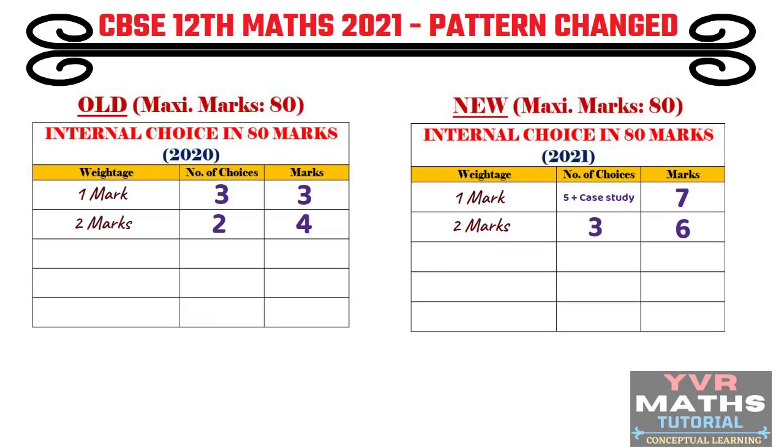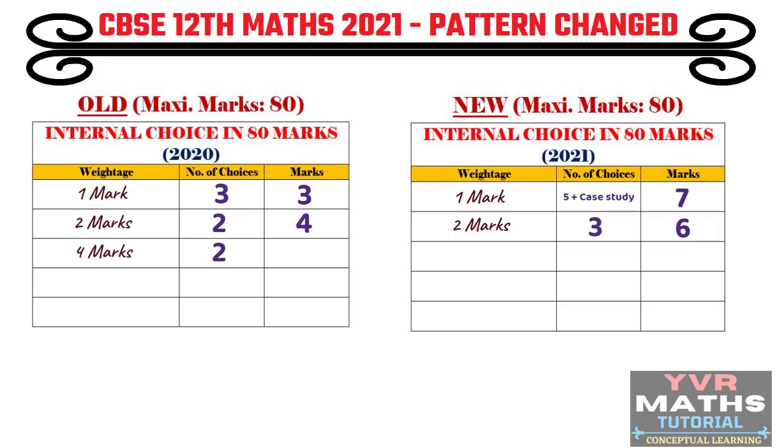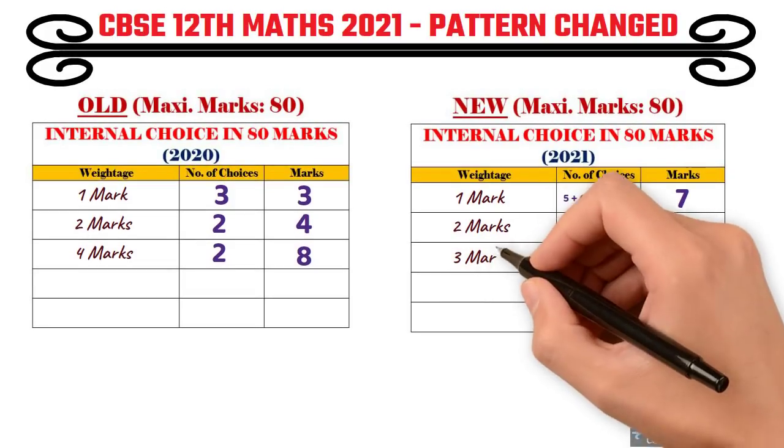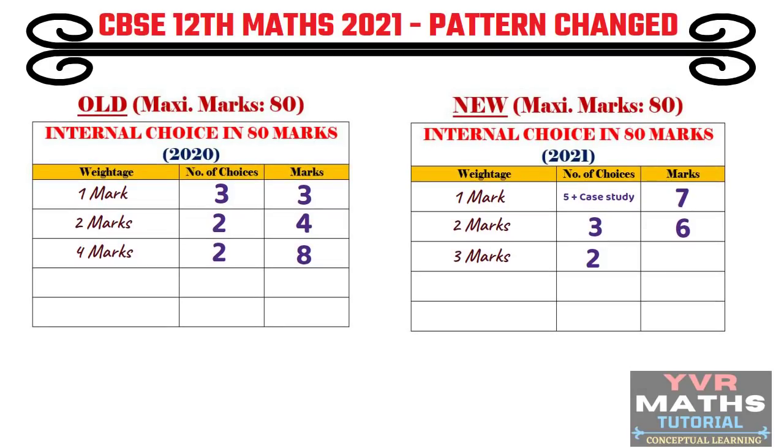In the old pattern, if we see 4 mark questions, we have 2 questions with a choice. So 2 into 4, 8 marks. In the new pattern, the 4 marks were changed to 3 marks. In that 3 marks section, we have 2 questions with a choice. So 2 into 3, that is 6 marks.